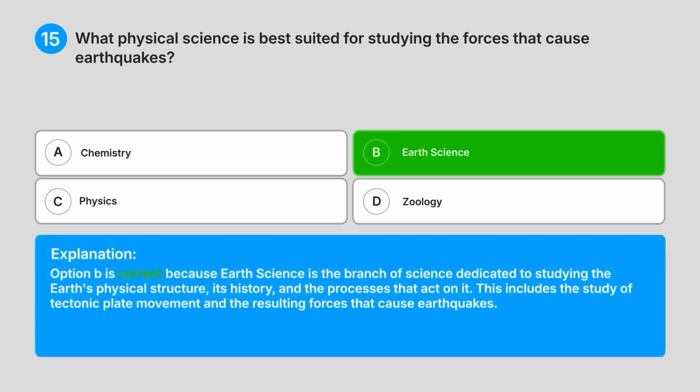Explanation, option B is correct because earth science is the branch of science dedicated to studying the Earth's physical structure, its history, and the processes that act on it. This includes the study of tectonic plate movement and the resulting forces that cause earthquakes.